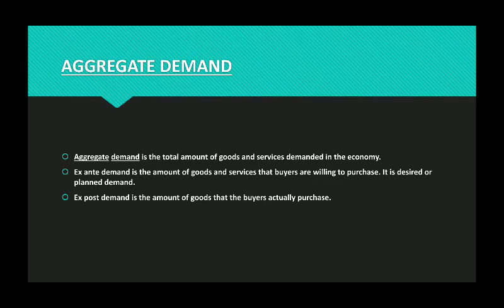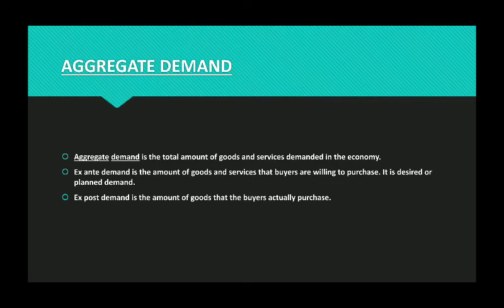Aggregate demand, as the name suggests, aggregate means total. So aggregate demand is the total amount of all the goods and the services which are demanded in an economy. Yes, in place of goods and services you can write the word commodity as well, because commodity means goods as well as services. So aggregate demand means the total demand of all the goods and all the services in one particular economy. Here basically aggregate demand is ex ante, that means beforehand.